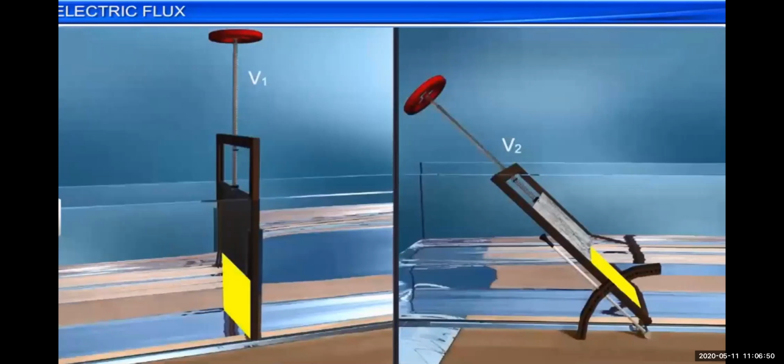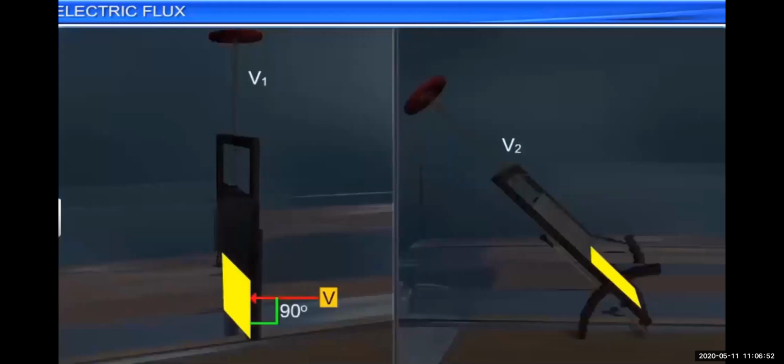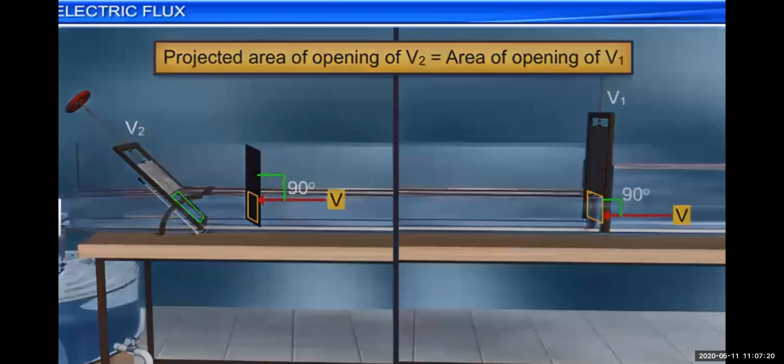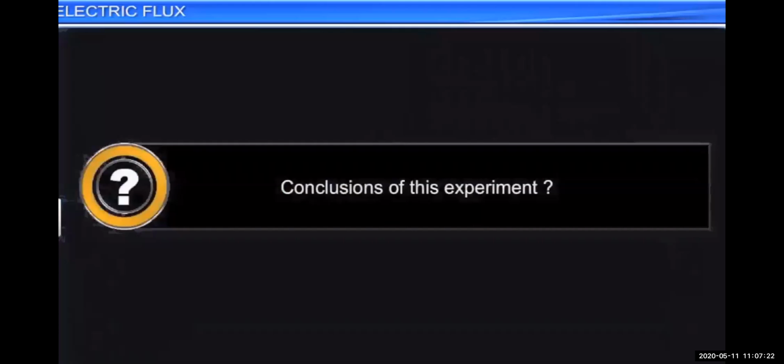If the channel is at 90 degrees, then you can observe the velocity of water. In the case where the channel is tilted at a particular angle, the water flowing through it will have more velocity and more cross-sectional area. If it is perpendicular, the area will be less. If it is tilted, the region will be more, and more surface area will be there.